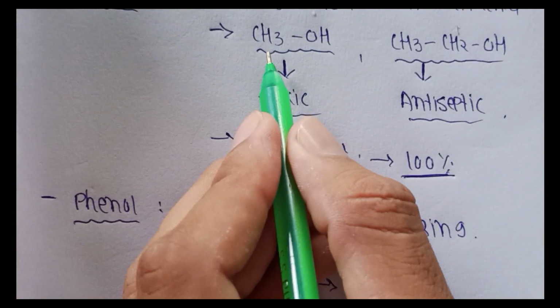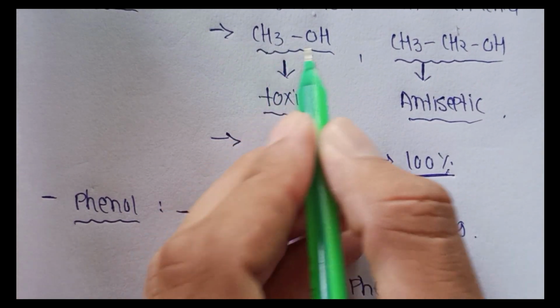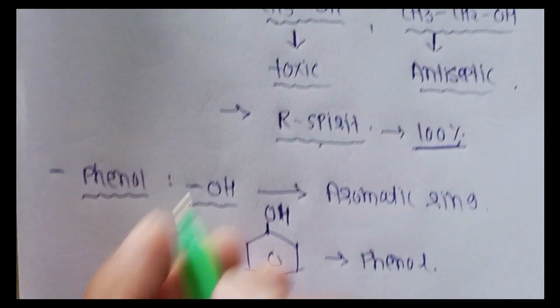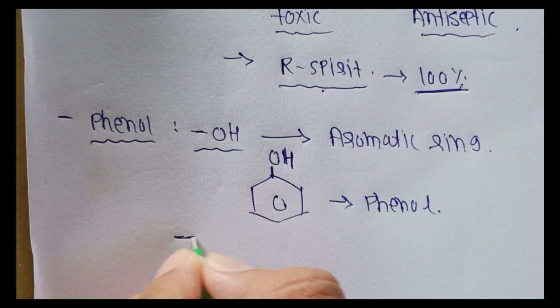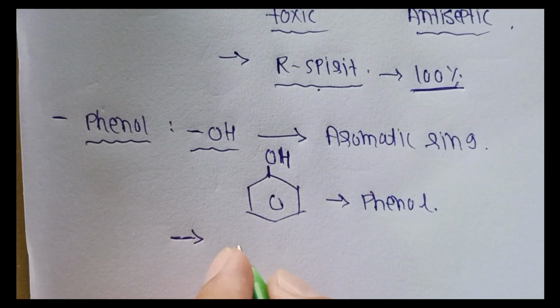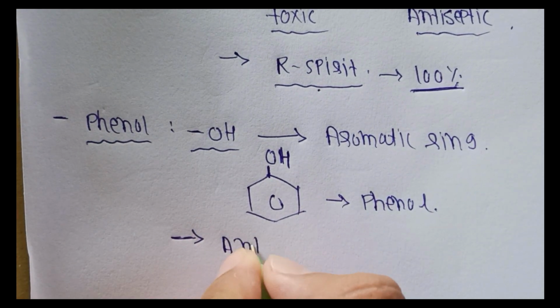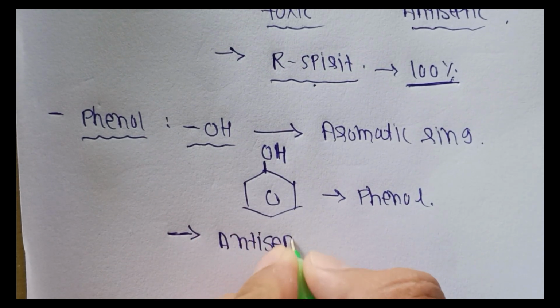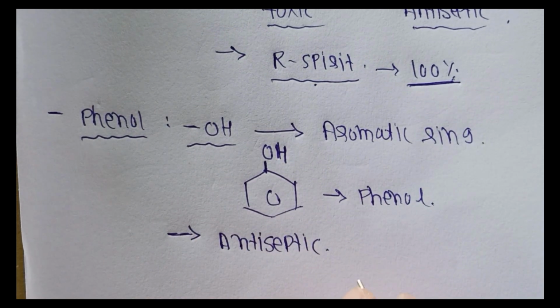And here the R group, meaning an alkyl group, attached to an OH group is called alcohol. Generally phenol is used as an antiseptic like ethanol.